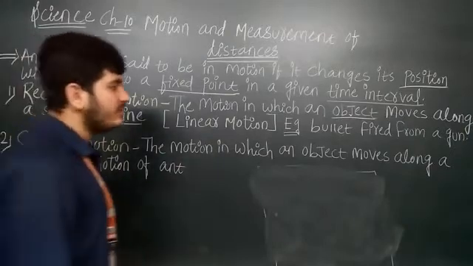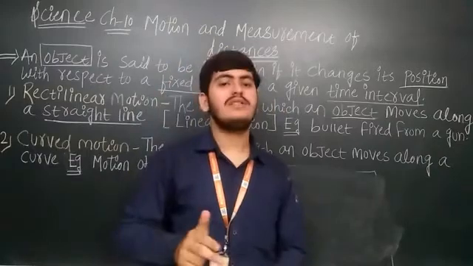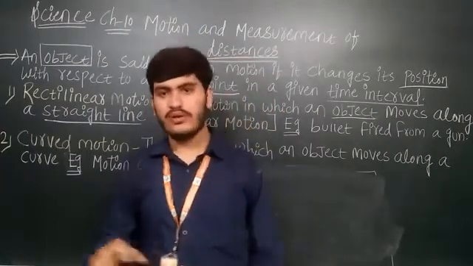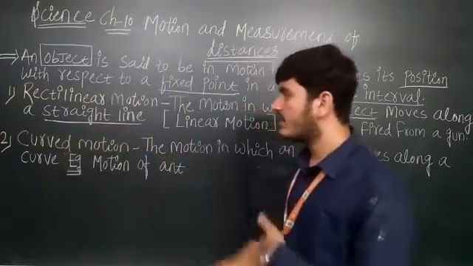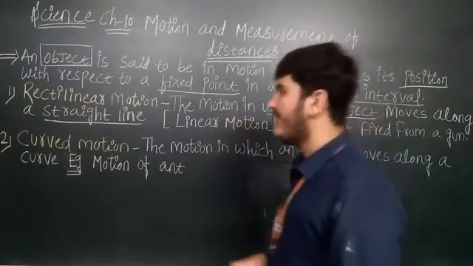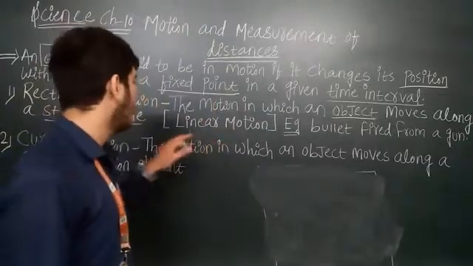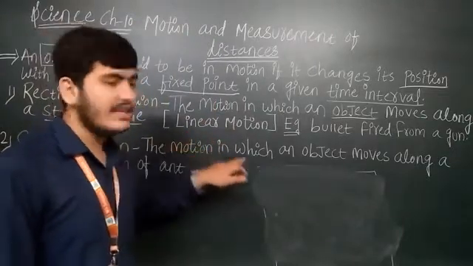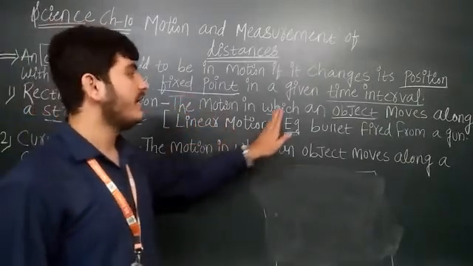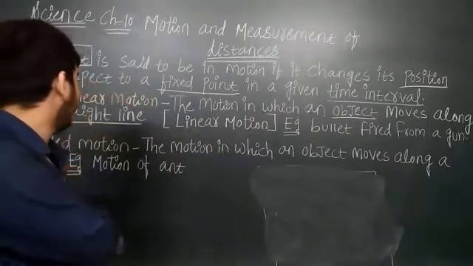Another example I will give about that: water from the tap, वो straight line में ही आएगा। पर जो भी चीज straight line में नीचे चलती है, that is known as rectilinear motion. The another name of this motion is also known as linear motion. Rectilinear motion or linear motion are both words, same meaning is there. If suppose I am asking in exam what is linear motion, so don't be confused, the definition will be same only. The motion in which an object moves along in a straight line, it is known as a rectilinear motion.